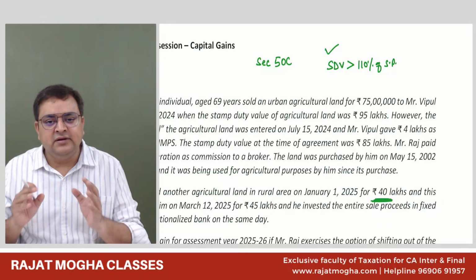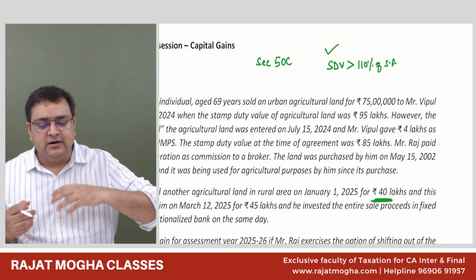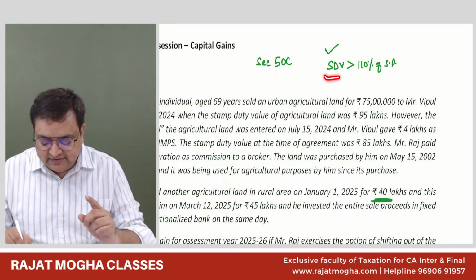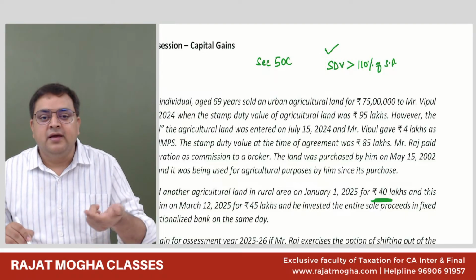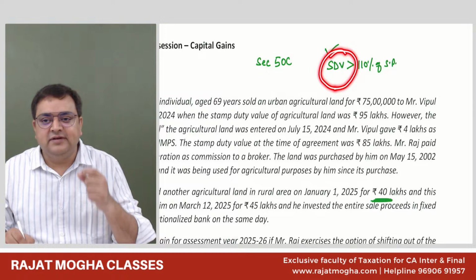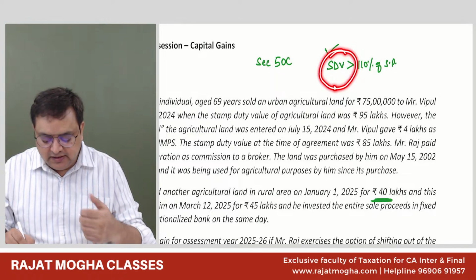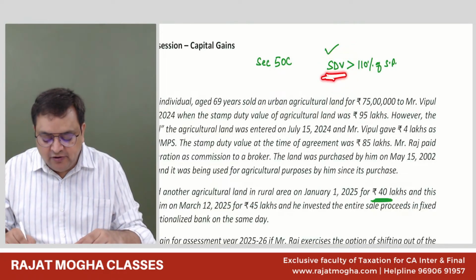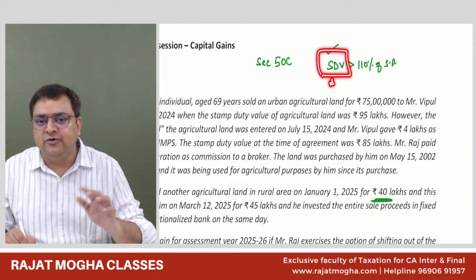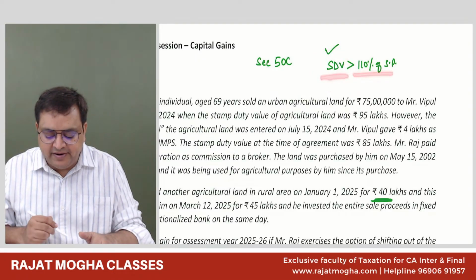Generally, if nothing is mentioned, the stamp duty value on the registration date is taken. Registration means when we are actually transferring this asset to that person, on the date when he is purchasing that asset. However, we have an option: if there is a prior date agreement and some consideration is taken in banking mode, then we can take the stamp duty value of the agreement date. So it is for sure that the stamp duty value would be either the registration date or the agreement date. And this stamp duty value should be compared with this one.